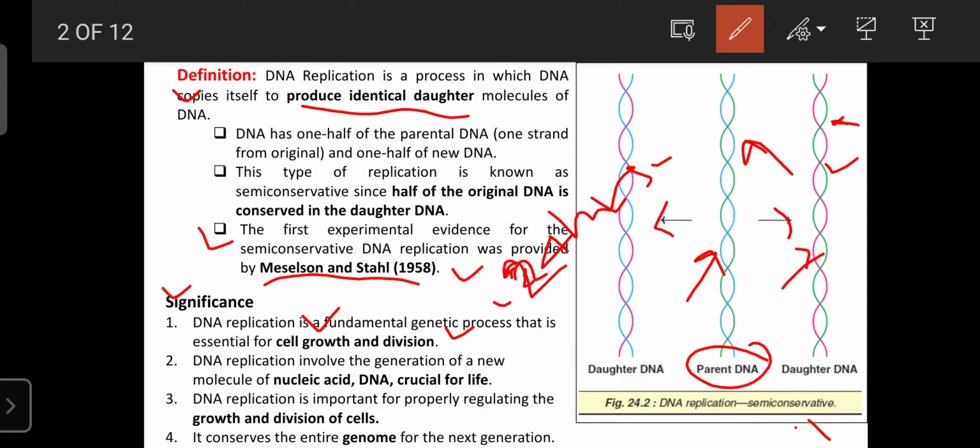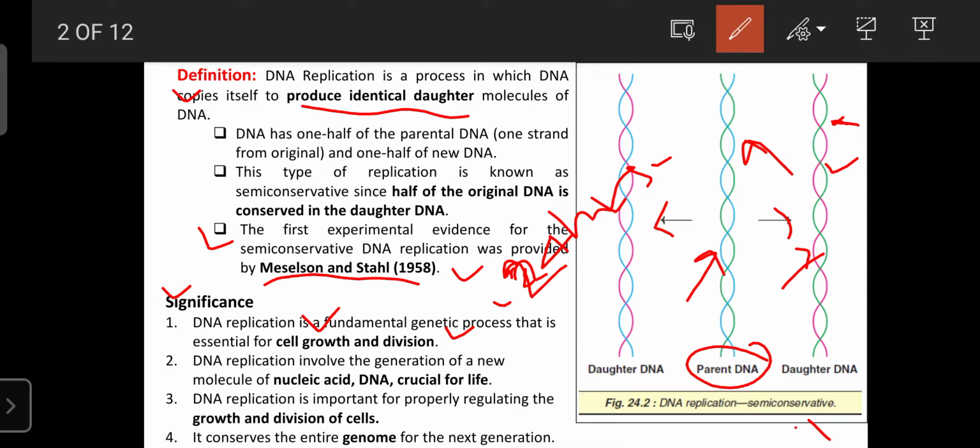As the number of DNA increases, automatically the genetic code, including the mRNA number, also increases. As the mRNA number increases, more protein can be synthesized. That protein is required for the repairing process and multiplication process of the cell.